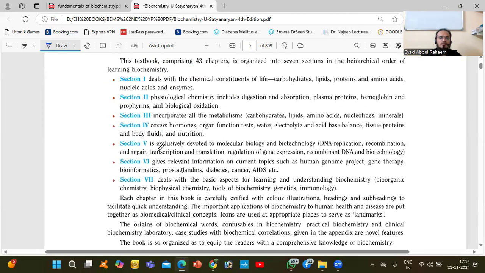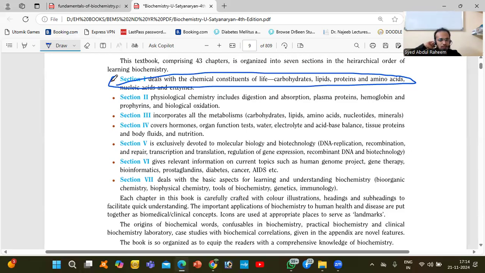So what is in this book? Already I told you that in this book we have vast knowledge. We'll deal with section one only, because this is very important for an electrohomeopathy doctor, and we will discuss all the important introductory and related topics connected to section one.